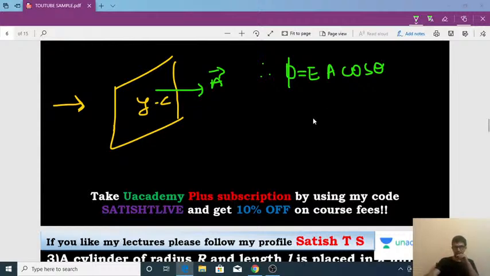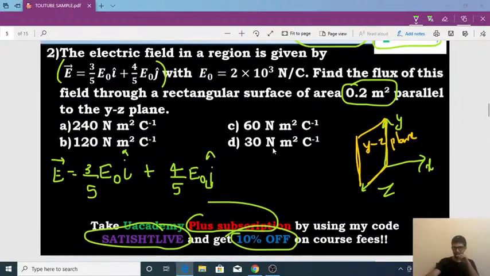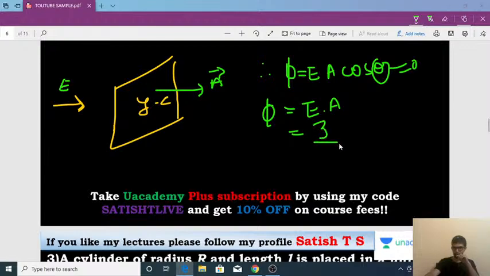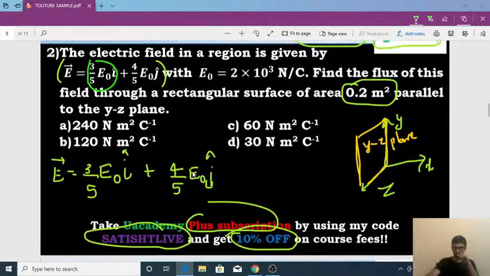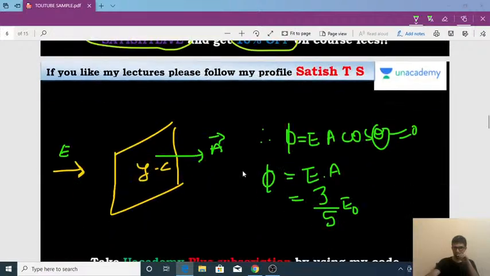This is the value of electric field. That's the reason why theta is going to be 0 degree, so you will get phi is equal to just E into A. Now the electric field is how much? Now the electric field is 3 by 5 E naught, as given here, and the area vector is 0.2, because you will get the value of flux only in the direction of the x-axis.